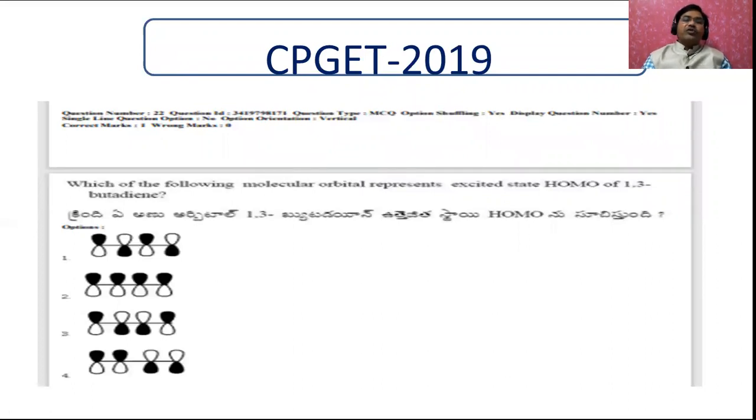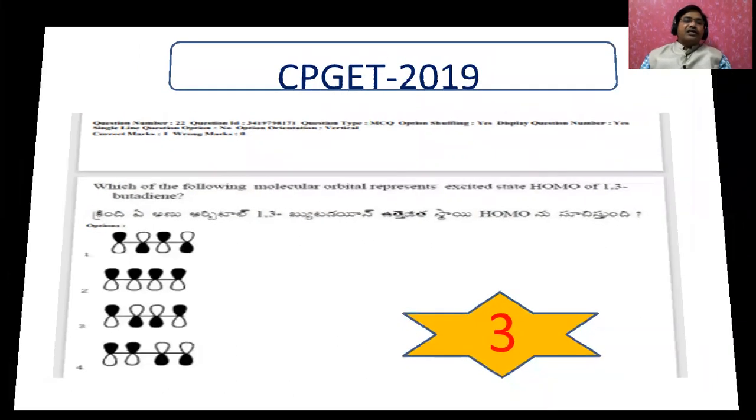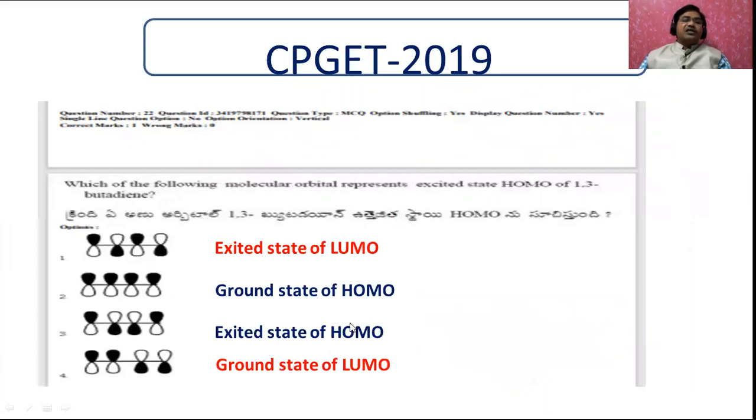Now let us see another important one. Which of the following molecular orbitals represents the excited state of HOMO of 1,3-butadiene? Let's see this one. Answer is 3. Then I will explain what the answer is. Here this is going to be the excited state of the LUMO. This is the ground state of HOMO. This is the excited state of HOMO. This is going to be the ground state of LUMO.